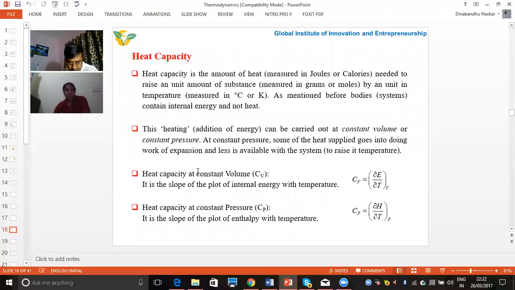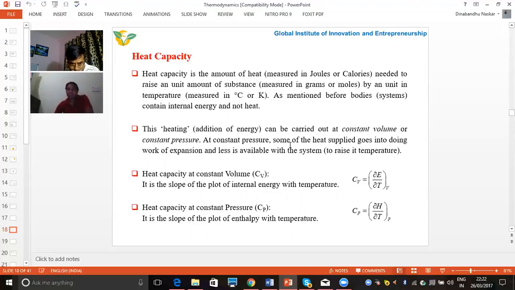Now coming to the heat capacity. Heat capacity is the amount of heat required to raise a unit mass of a substance through 1 degree centigrade temperature. That means for any substance of unit mass, how much heat is required to raise its temperature by 1 degree centigrade? That is the heat capacity.